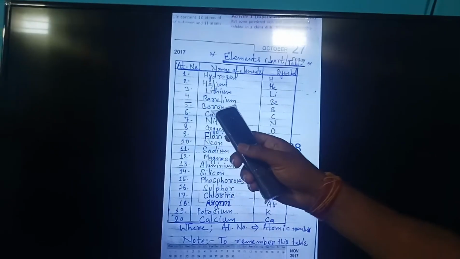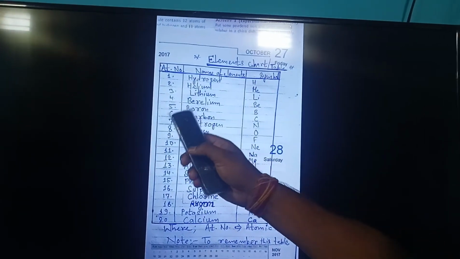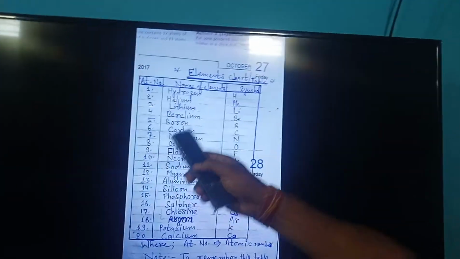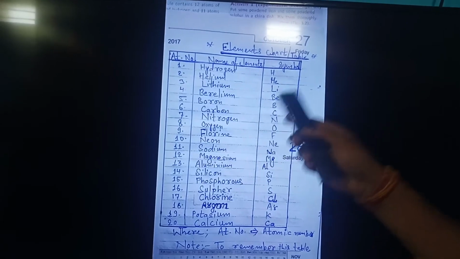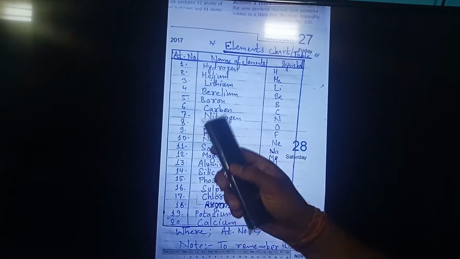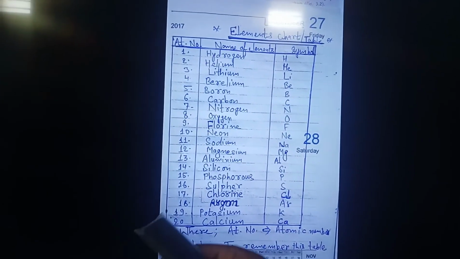We are going to discuss the first 20 elements, their atomic numbers, names and symbols. This chart will help you very much in your further study in future classes.